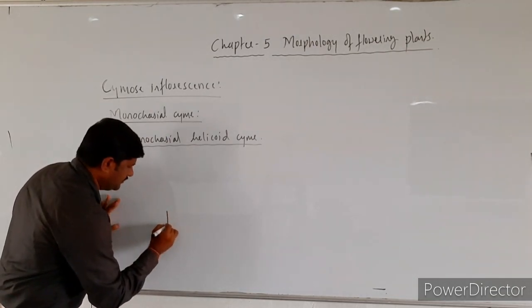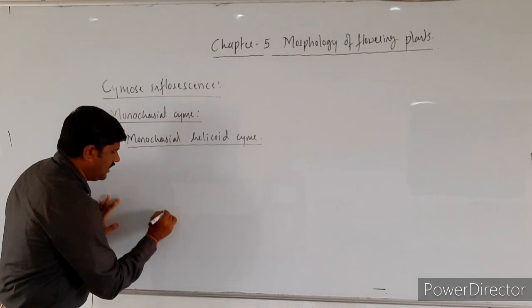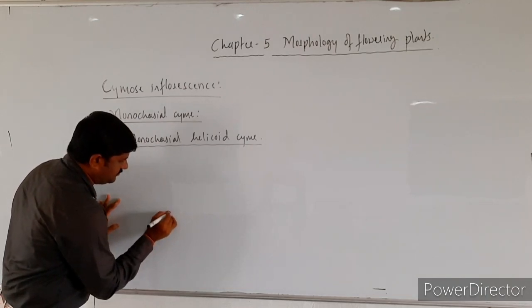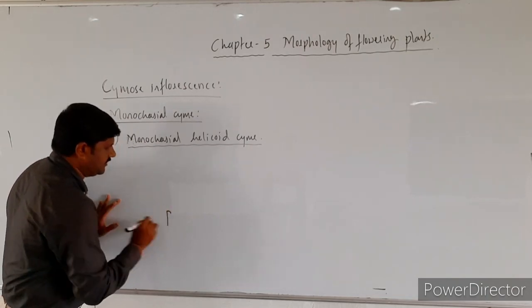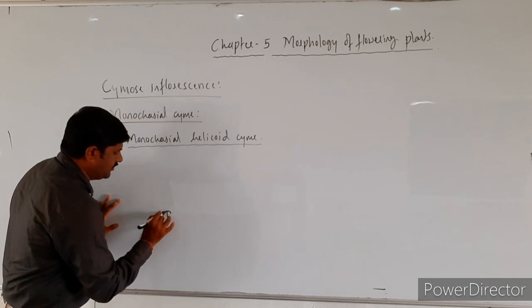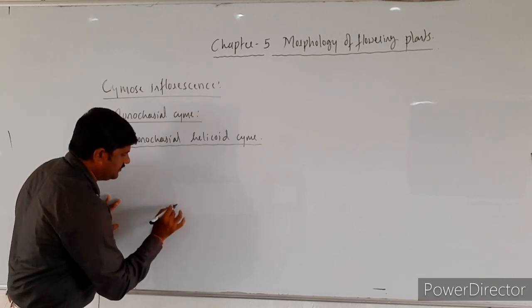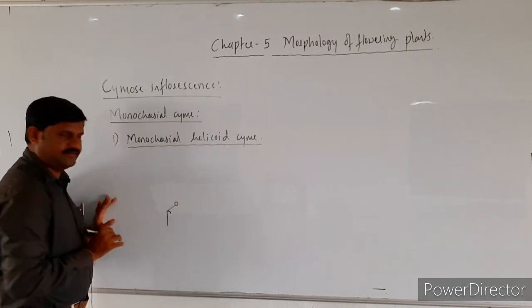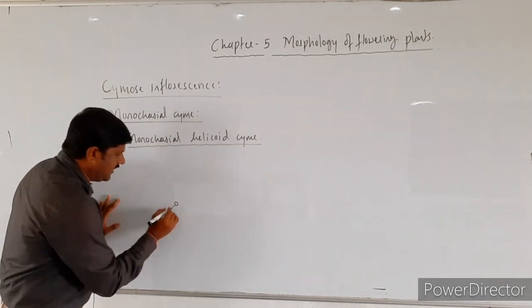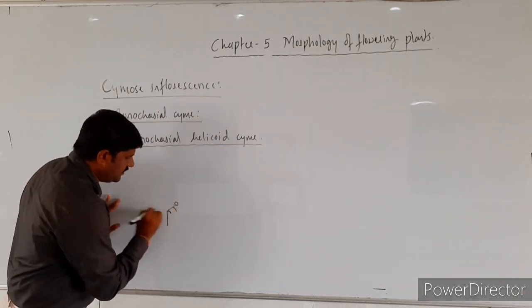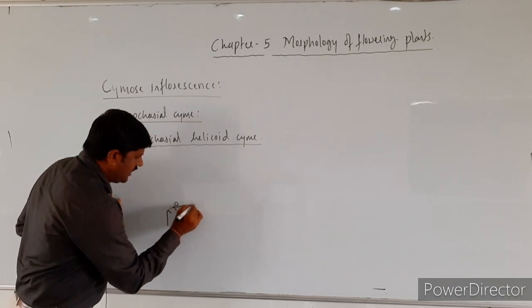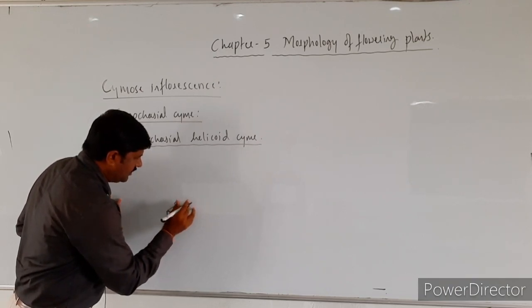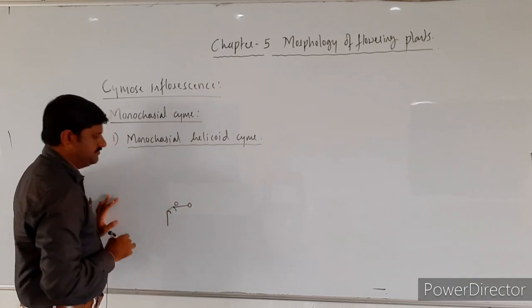See here, this is the peduncle, and at the edge of it is a bract, and it produces a lateral branch which ends in a flower, and again it produces a bract over here, a lateral branch also ending in a flower,